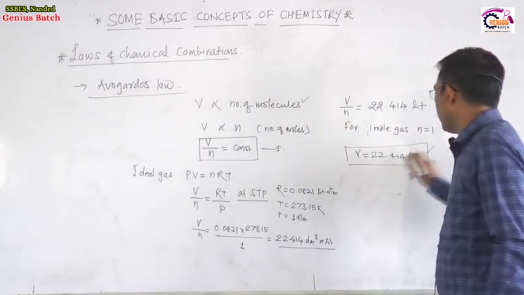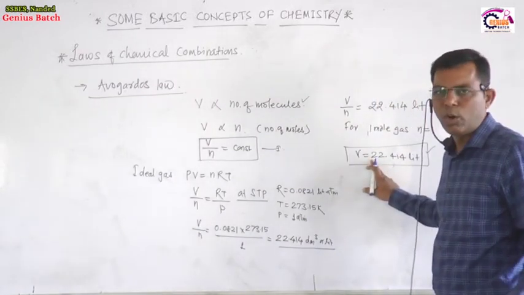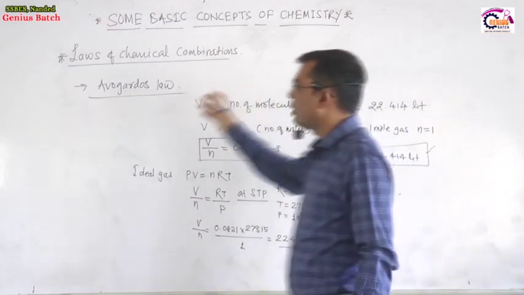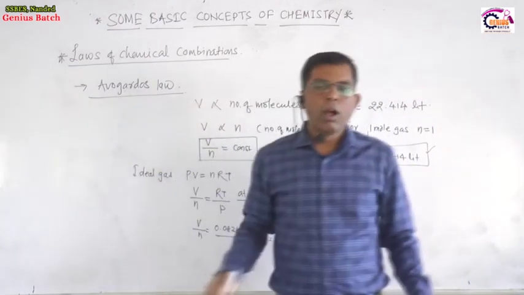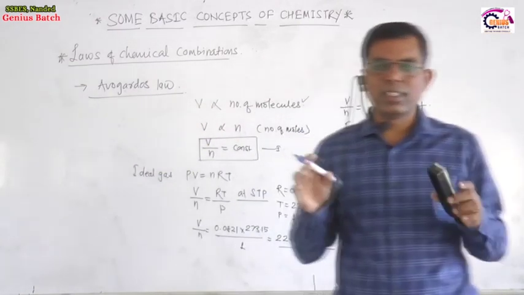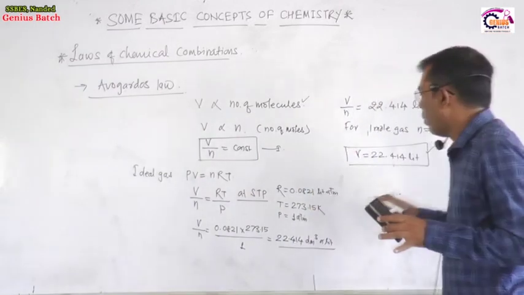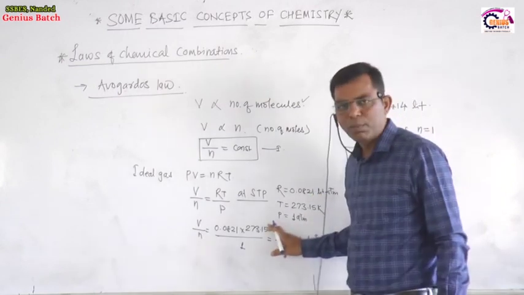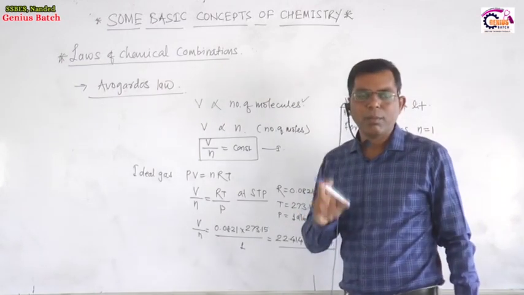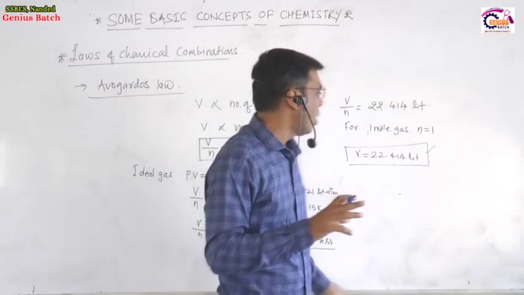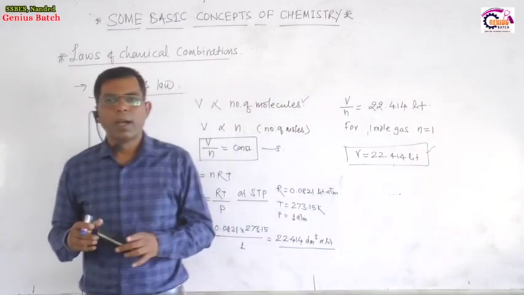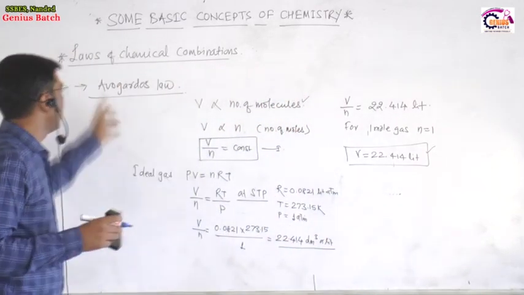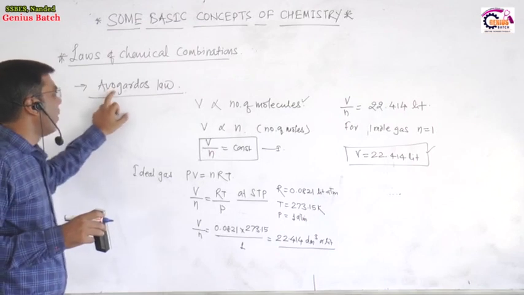It indicates that when all gases possess the same volume, according to Avogadro's hypothesis or Avogadro's law, all gases will possess the same number of particles. 1 mole of any gas at these conditions of temperature and pressure possesses the same number of particles. So this is Avogadro's law.